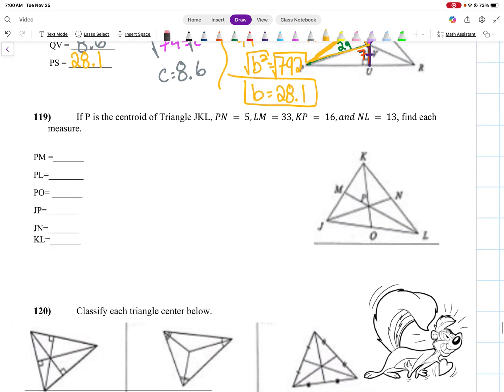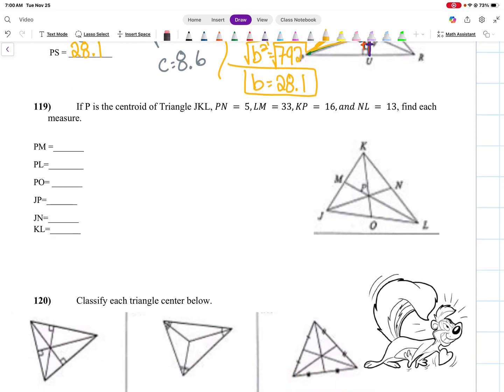119. If P is the centroid of triangle JKL, PN equals 5, LM equals 33, and KP equals 16, and NL equals 13. Find each measure. Okay, so let's label my sides. So PN, this is 5. LM, so the full length of this line here is 33. KP, so from there to there is 16. And NL, this side length here, is 13.